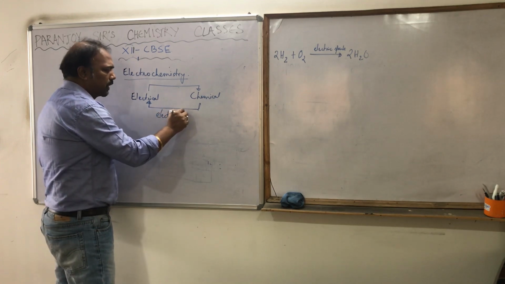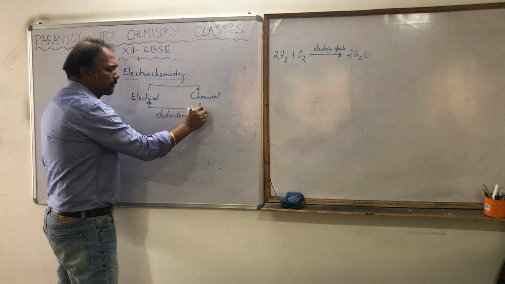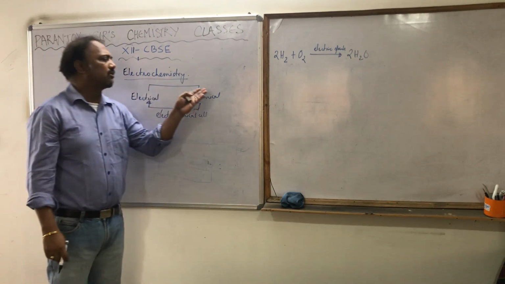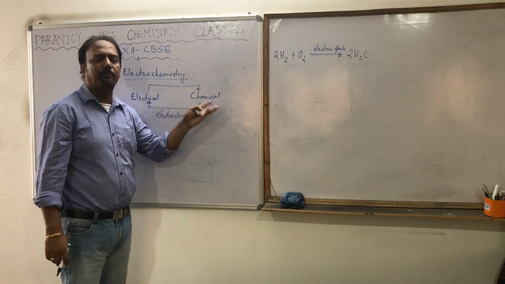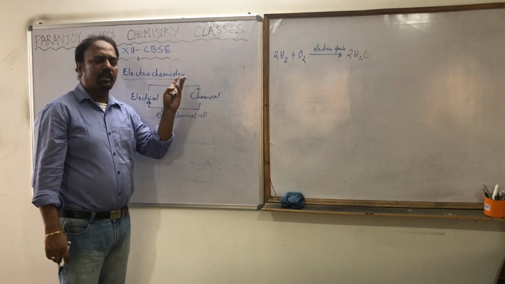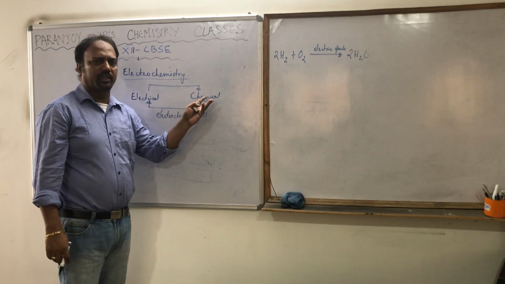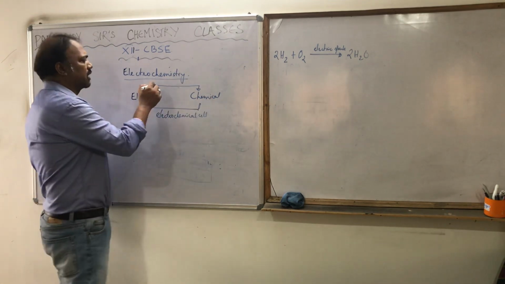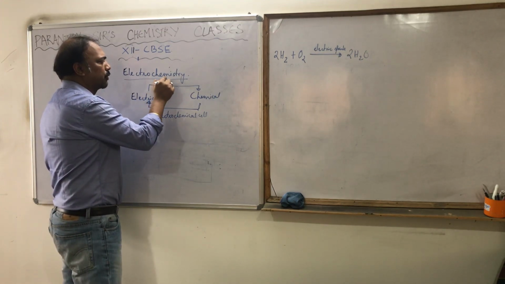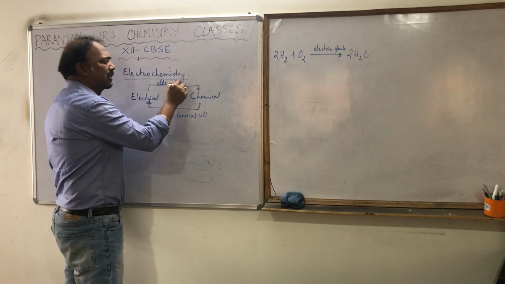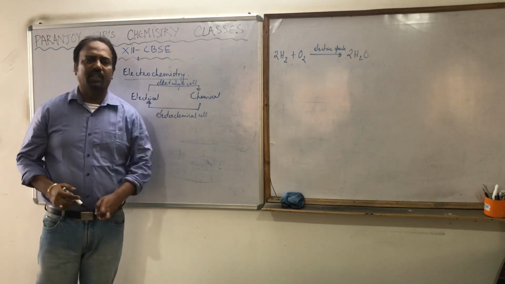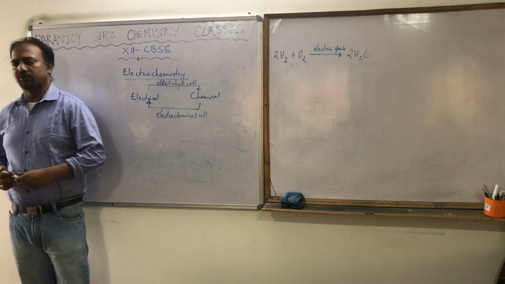And the device in which some chemical reactions take place with the application of electricity, if we pass the electricity, some unwanted chemical reaction takes place, those particular devices are called electrolytic cell.